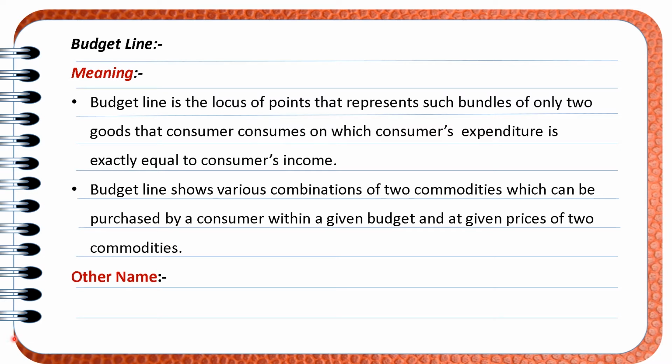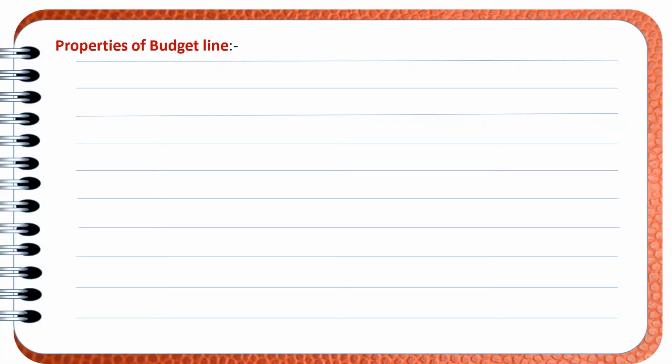Let us see the other name of the budget line. The other name of the budget line is price line. In the paper, they can ask you to define price line. So don't be confused and perplexed when they ask you to define price line, because both are the same thing. Let us see the properties of the budget line. Very important, mostly can be asked in 3 marks.